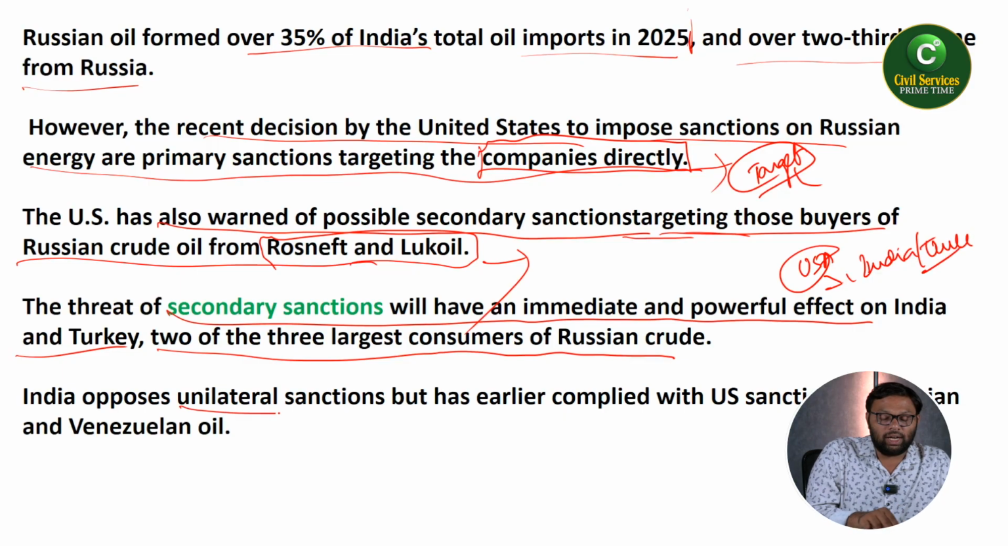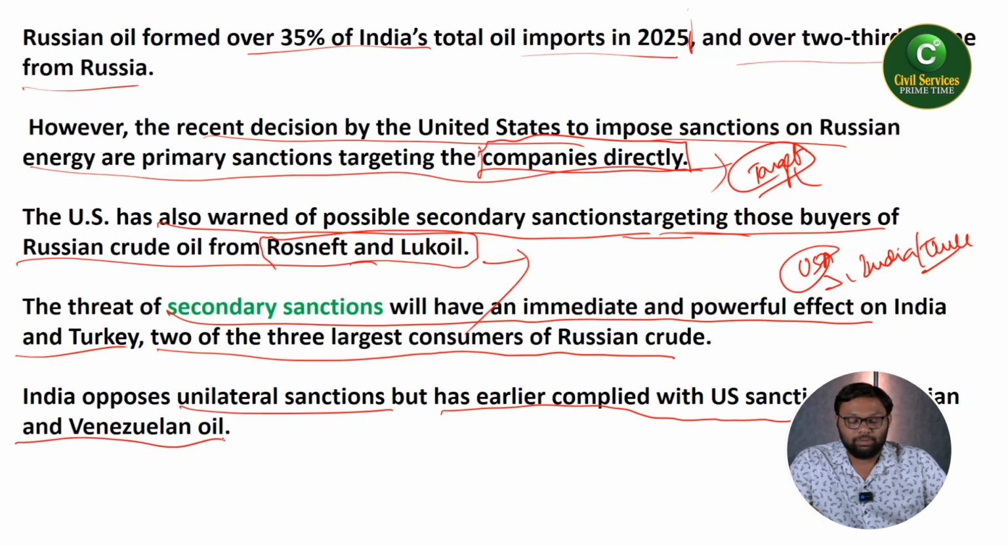India opposes unilateral sanctions, but has earlier complied with US sanctions on Iranian and Venezuelan oil. So obviously India does not accept these unilateral sanctions, but in earlier cases it has complied with US sanctions, getting waivers from the USA for oil imports from Iran and Venezuela.